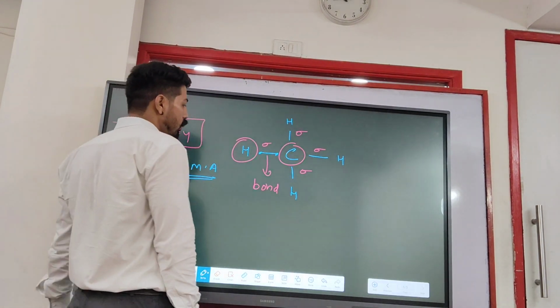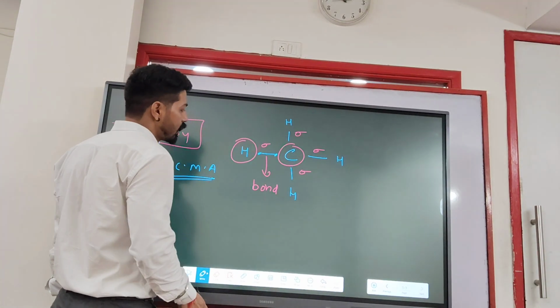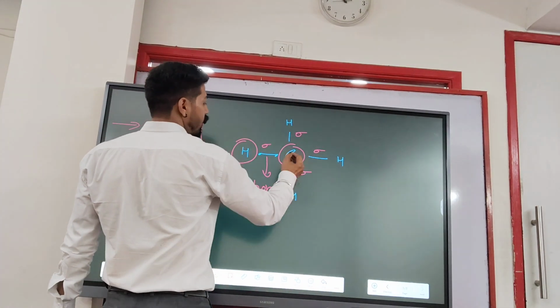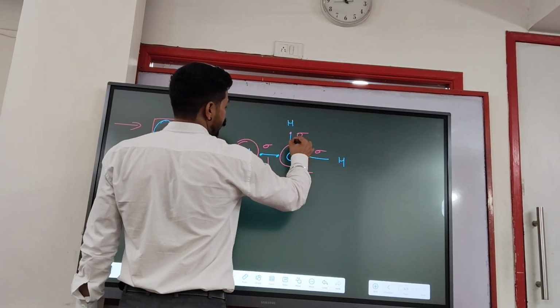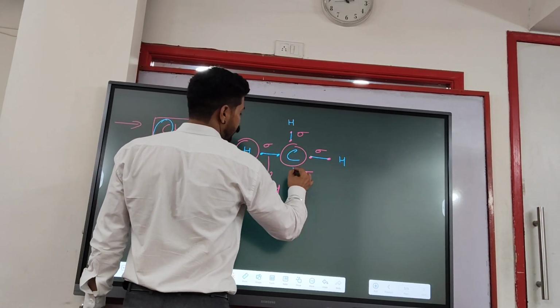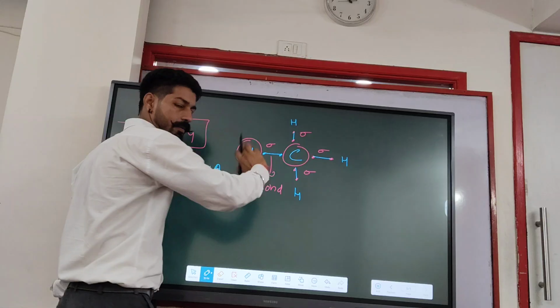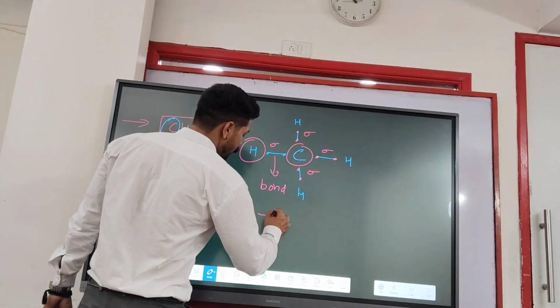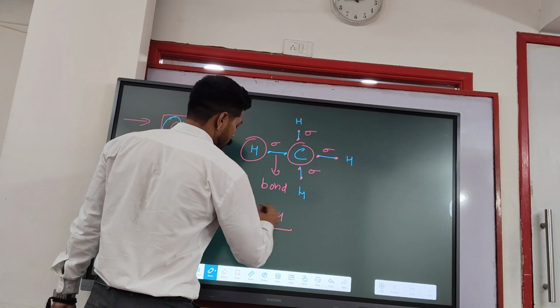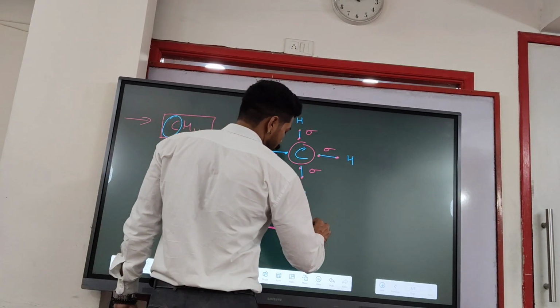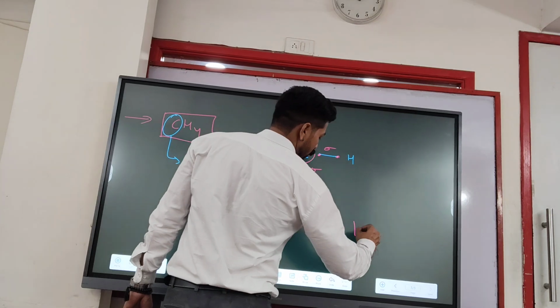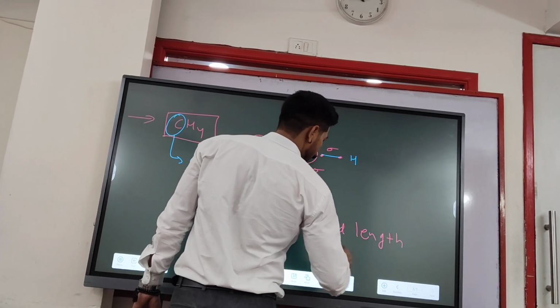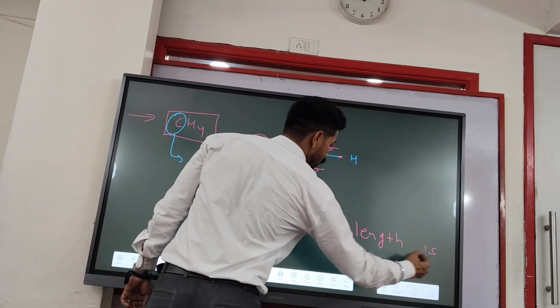So actually what is happening here, the distance between carbon and hydrogen, the bond length, is equal, which means carbon single bond hydrogen, this bond length is equal, this bond length is equal.